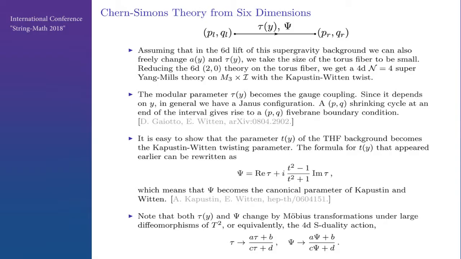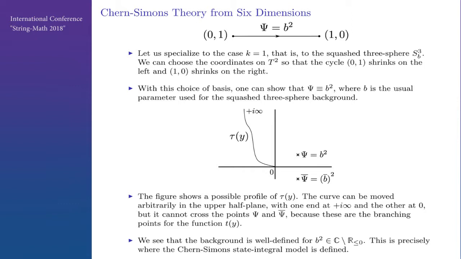Note that here we've chosen the basis of cycles on the two-torus, and if we change it, tau and psi transform by Möbius transformations, which is the 4D S-duality action. Now, let's specify to the case k equal to 1 again, so we have a squashed 3-sphere, and take the background, the basis where the (1,0) cycle shrinks on the left, and (0,1) on the left, and (1,0) on the right. Then with this choice, one can show that psi is equal to b squared, where b is the usual parameter by which people parameterize squashed 3-sphere backgrounds.